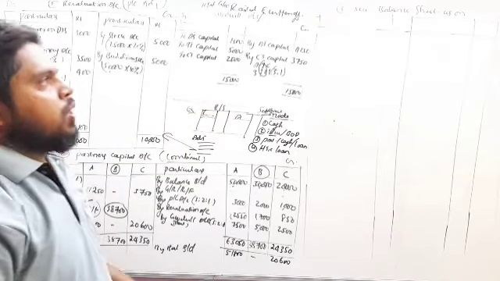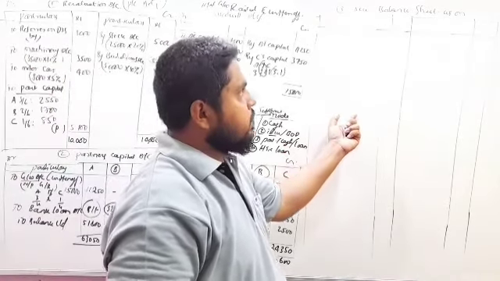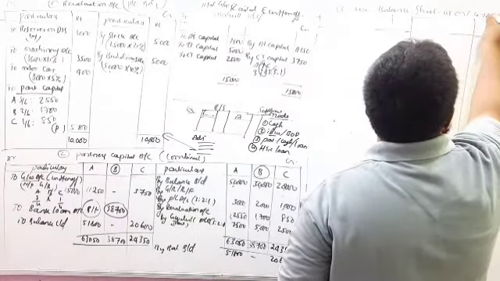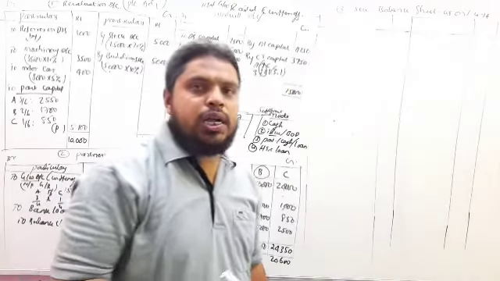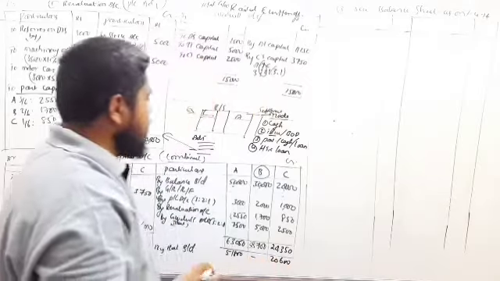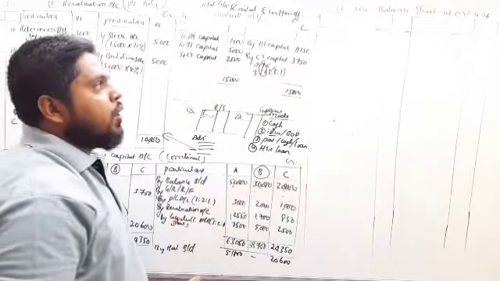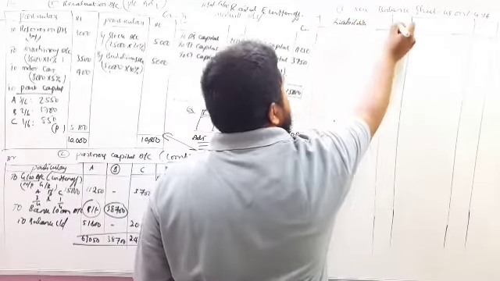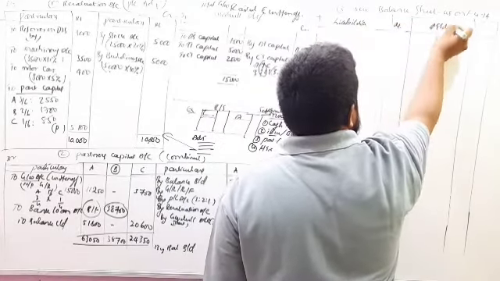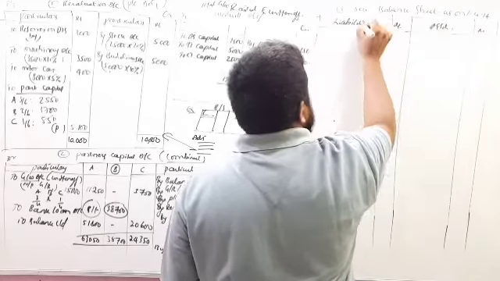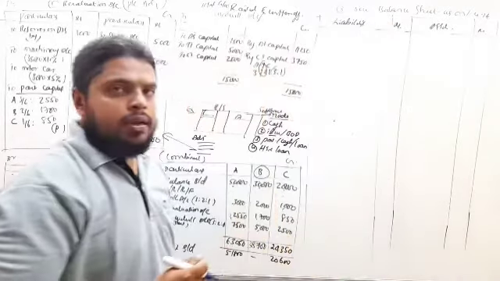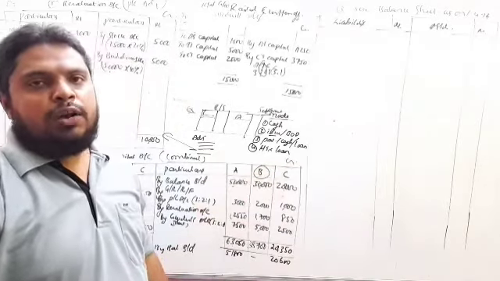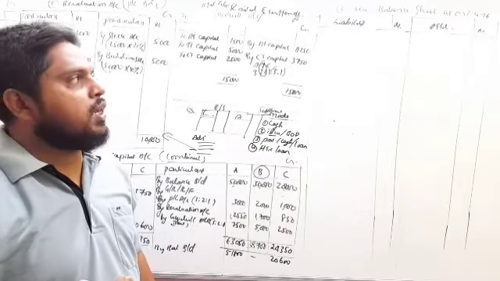Now, next the new balance sheet as on 1/4/2014. So this is the opening balance sheet of the continuing partners. Who are the continuing partners here? A and C. Now, this balance sheet is prepared with the help of liabilities and assets. Same as we did under admission of a partner, this new balance sheet is prepared with the help of the old balance sheet along with the adjustments.